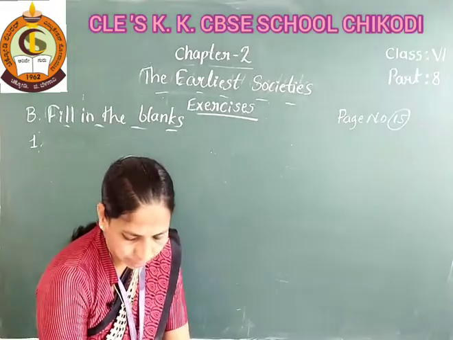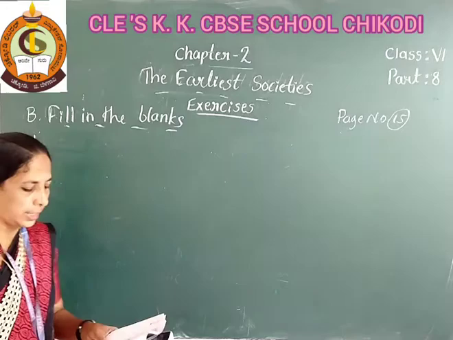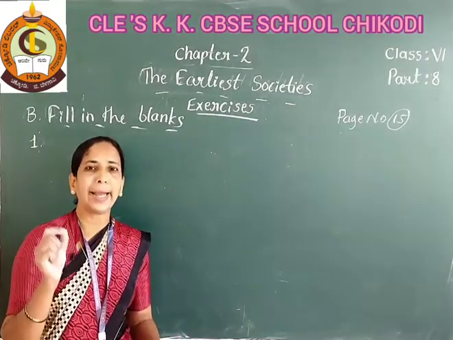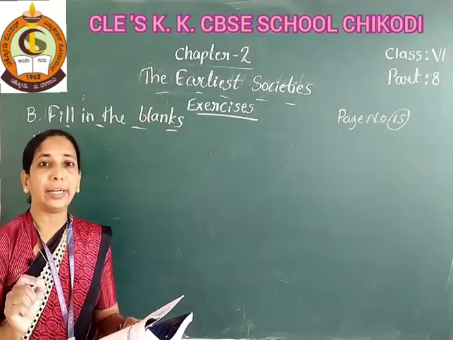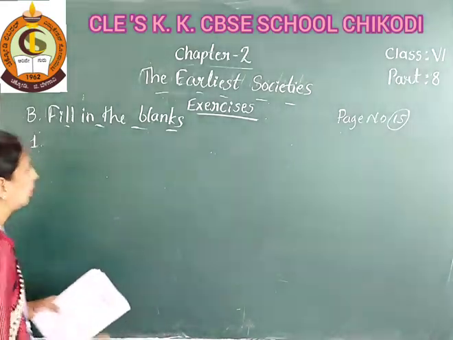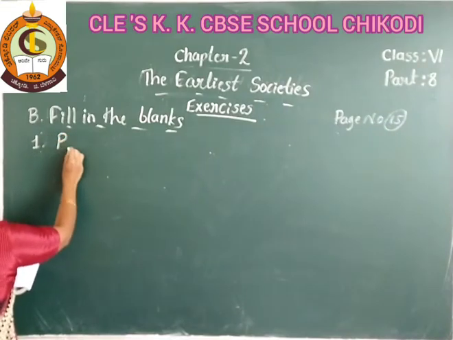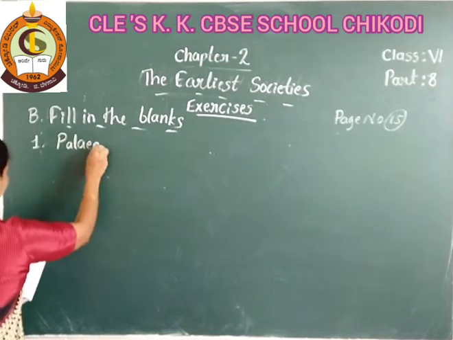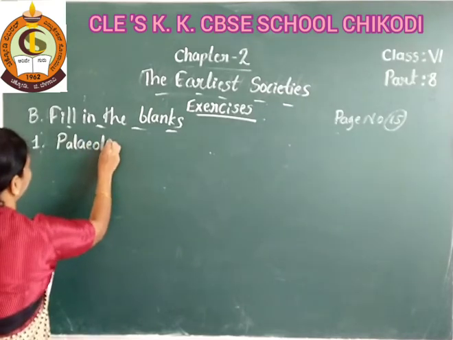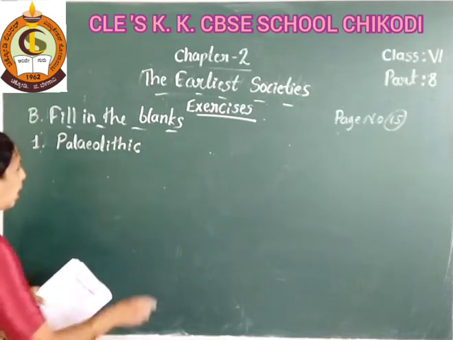Okay, see students. First question: hunting and gathering was a way of life in dash age. I am writing the answer here: Paleolithic age. The right answer is Paleolithic.